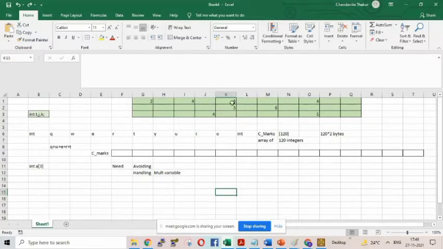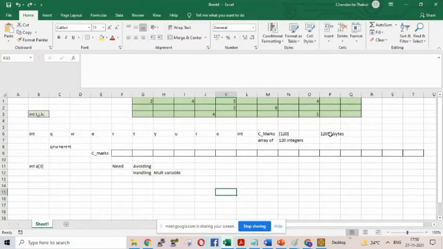Can we have 6 bytes of memory continuously free here? Not possible. So if this is the condition of memory, we cannot allocate the memory for the array.